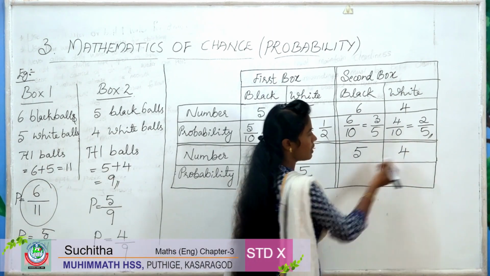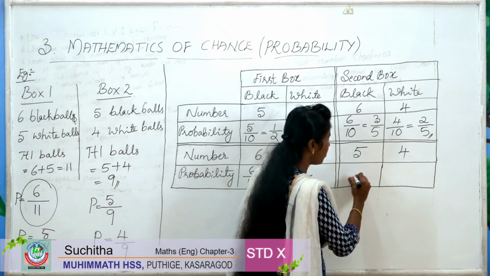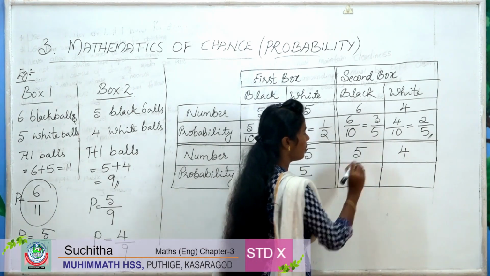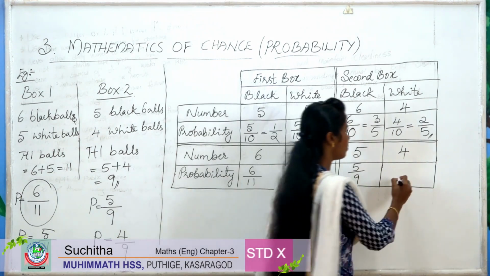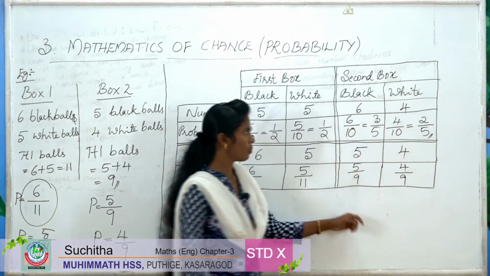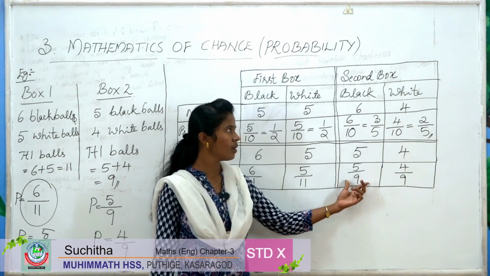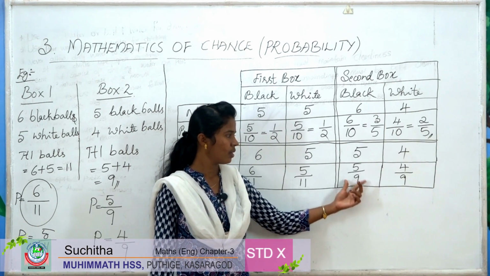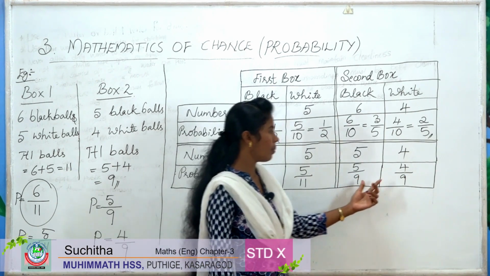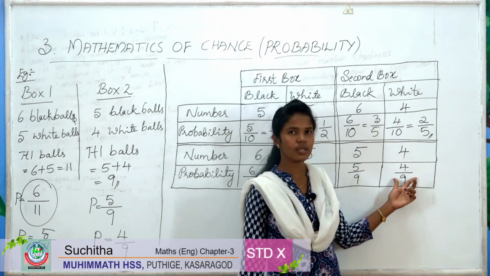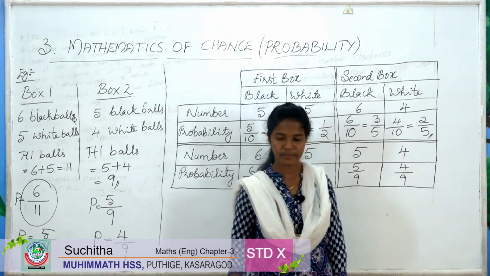Then 5 plus 4, there are a total of 9 balls. Out of 9, 5 are black, and out of 9, 4 balls are white. So the probability to get a black ball from the second box is 5 by 9, and the probability to get a white ball from the second box is 4 by 9. Clear?